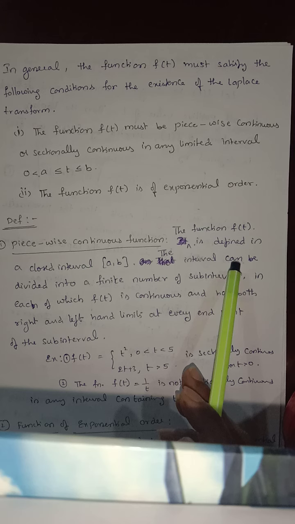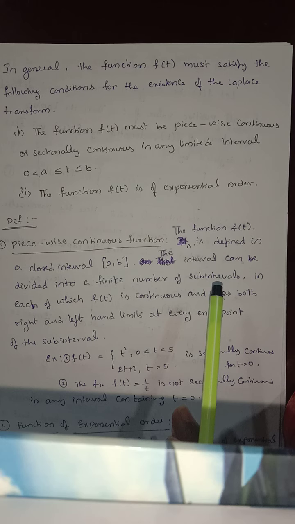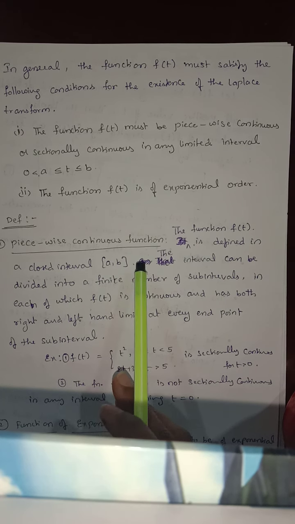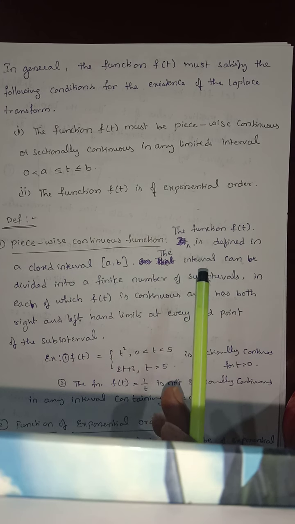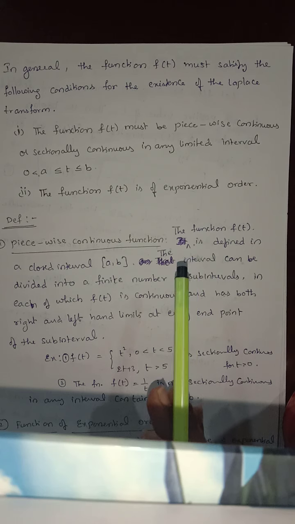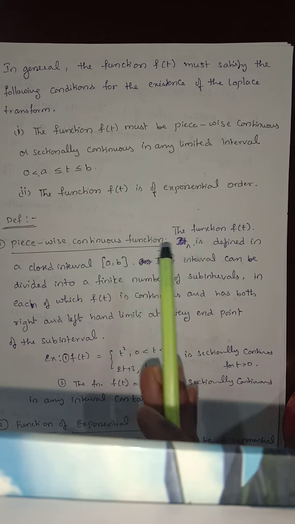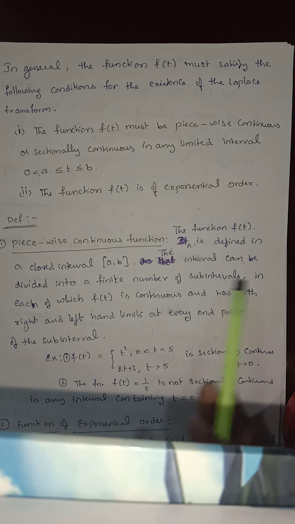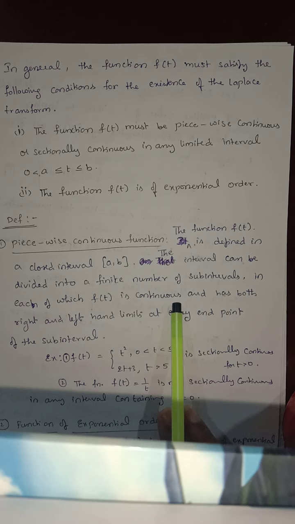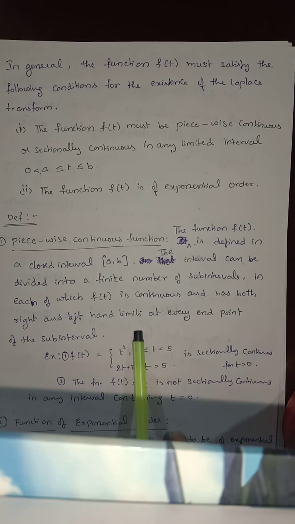The interval can be divided into a finite number of subintervals. Any interval a to b can be divided into subintervals. For example, minus infinity to infinity can be divided into minus infinity to 0 and 0 to infinity. The interval can be divided into a finite number of subintervals, in each of which f of t is continuous and has both right and left hand limits at every end point of the subinterval.